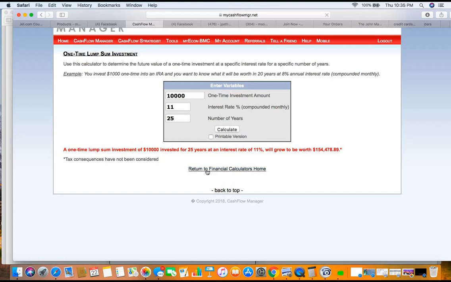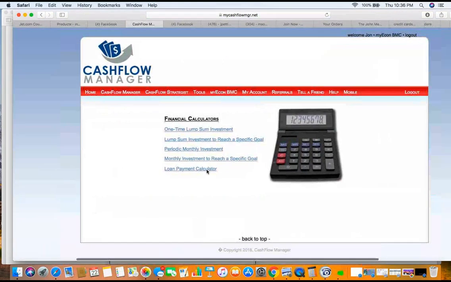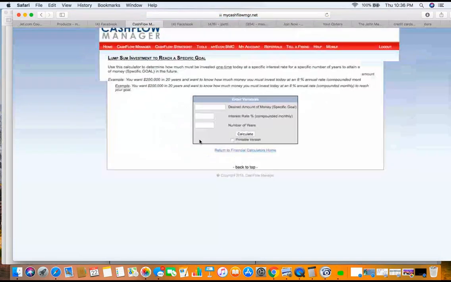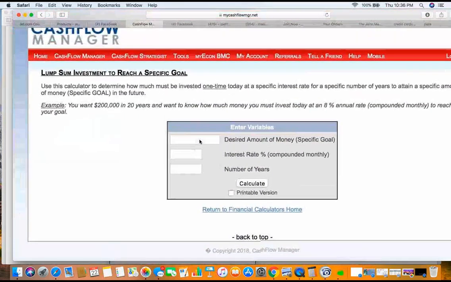So now let's go back to the financial calculator. Let's look at a couple of things here, and then we're going to close out. Lump sum investment to reach a certain goal. Let's say you want to have $2 million. Got enough zeros.